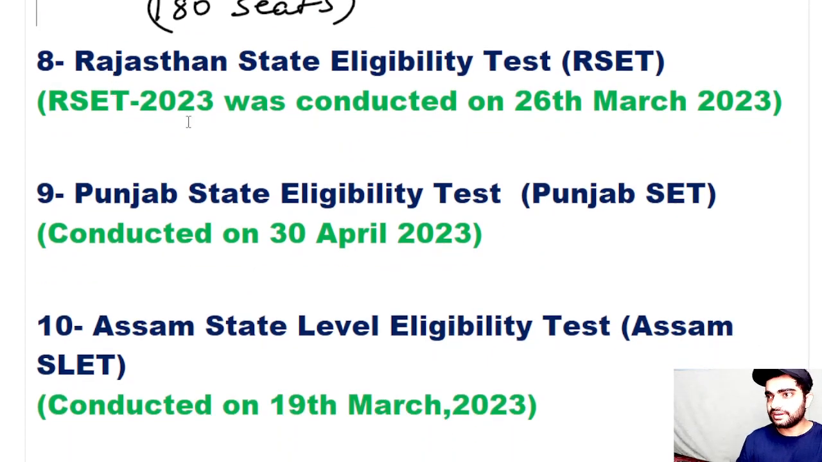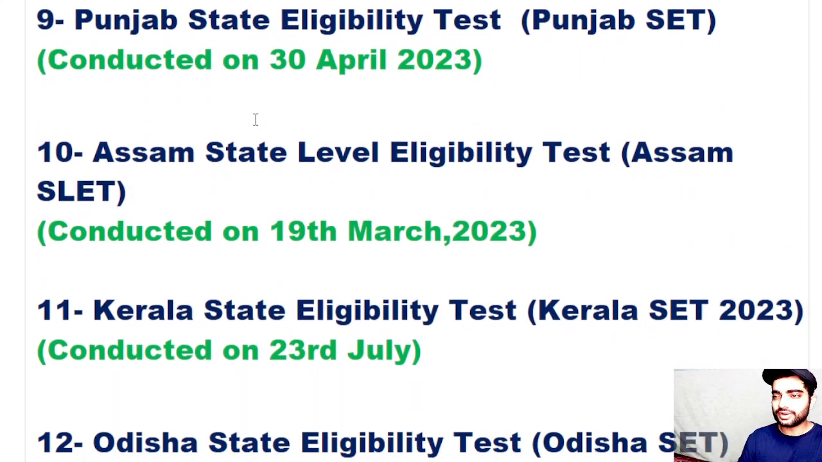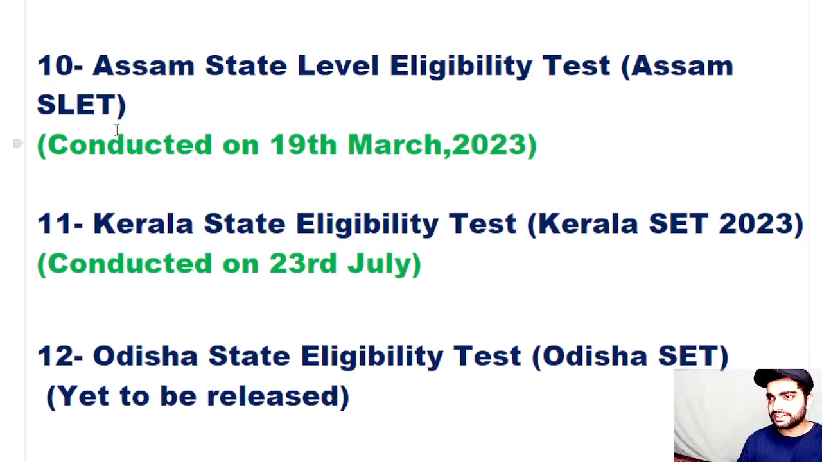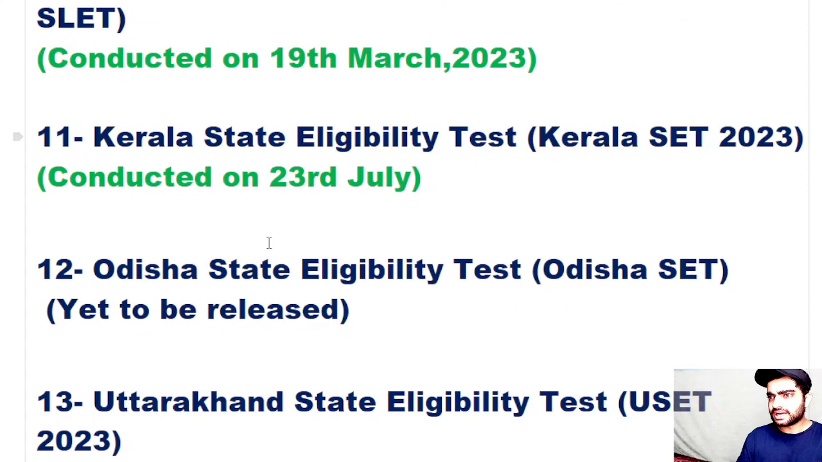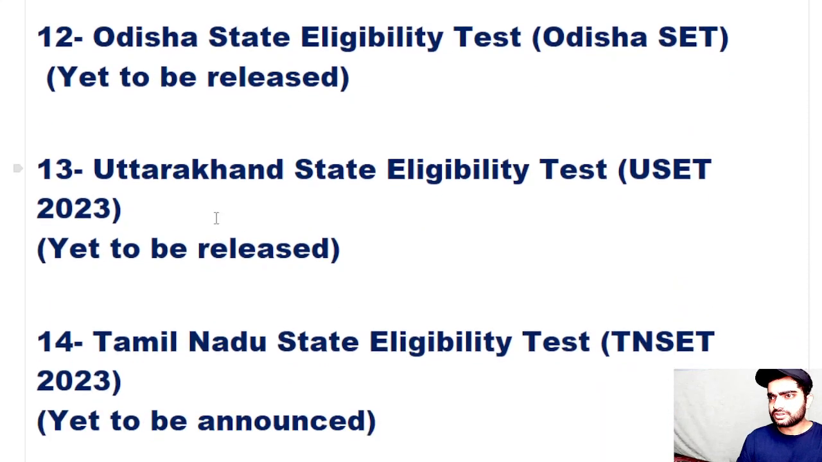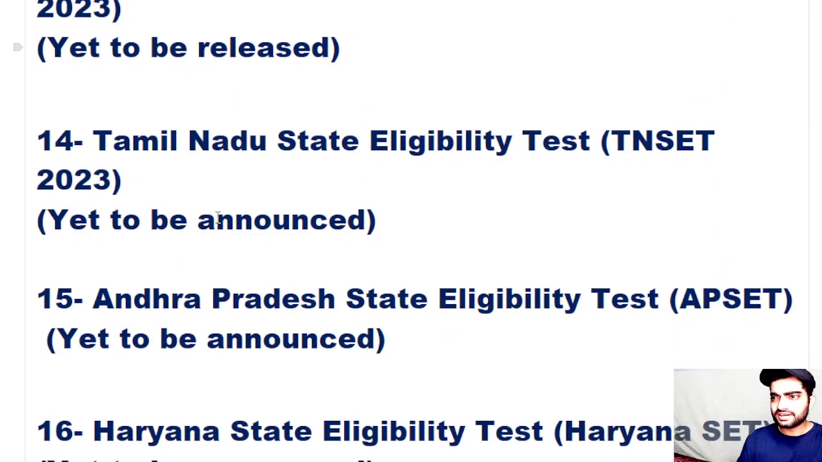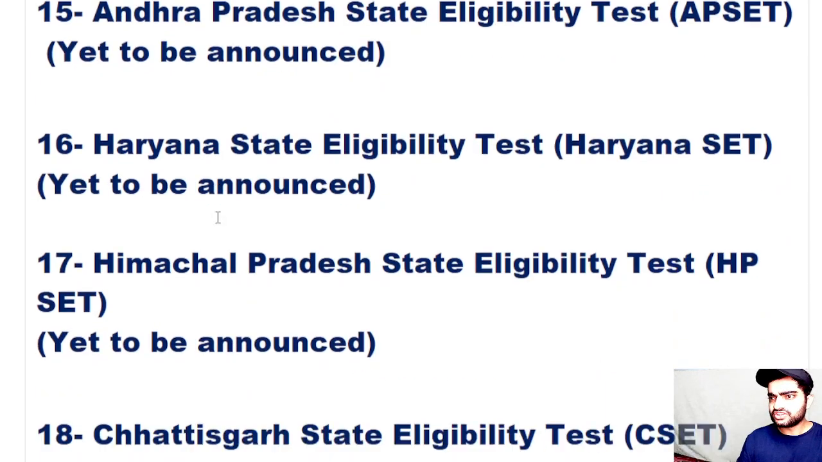And Rajasthan SET was conducted on 26 March 2023, and then Punjab SET, then Assam SET, then Kerala SET. So these are the dates on which these examinations were conducted. So if you are from any one of these states, you can check it out.